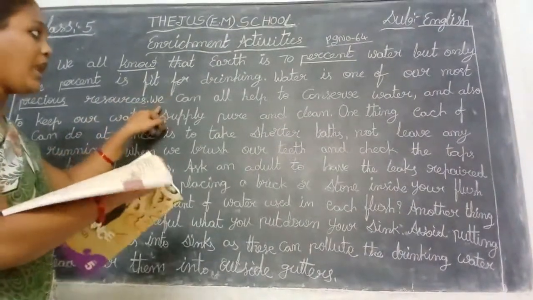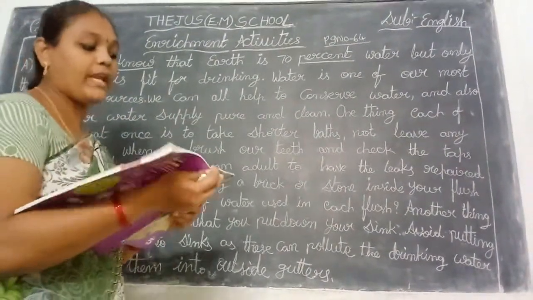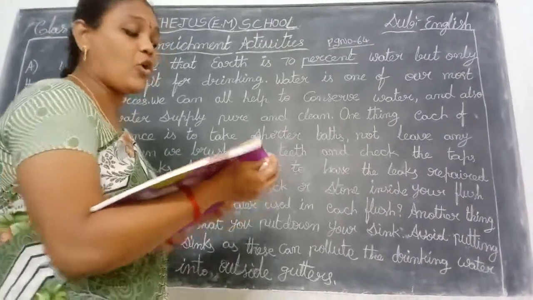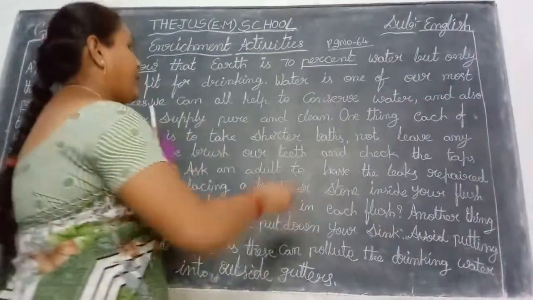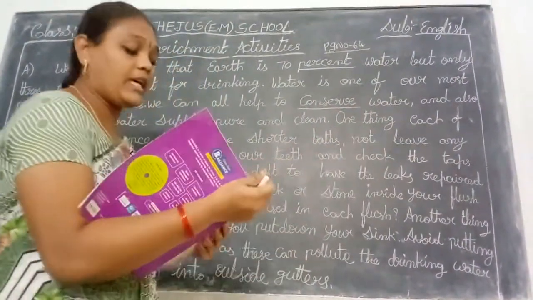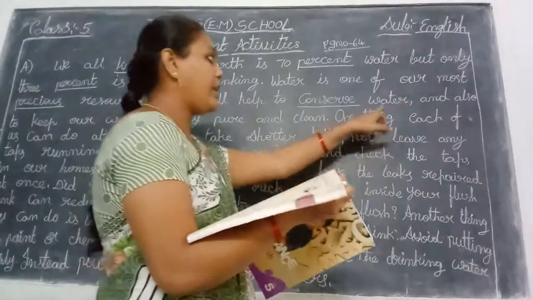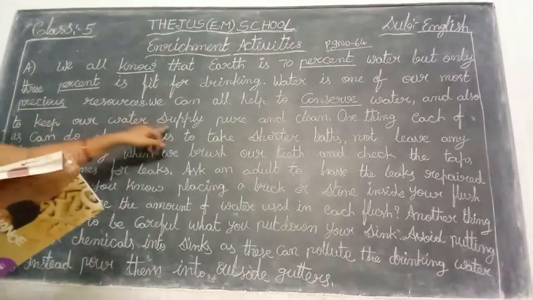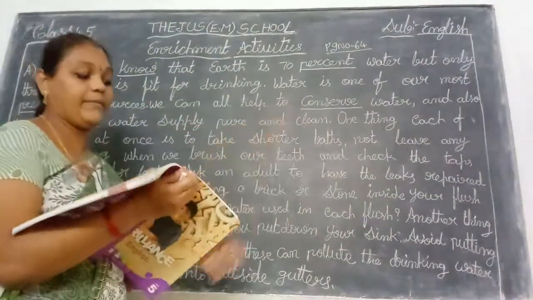Next, we can all help to conserve. Here the conserve spelling is wrong. U is given here, but the other is E. CONSERVE. Conserve water, and also to keep our water supply pure and clean.